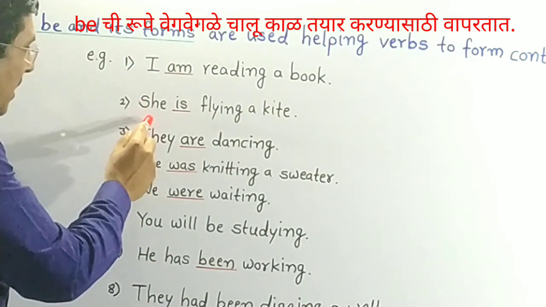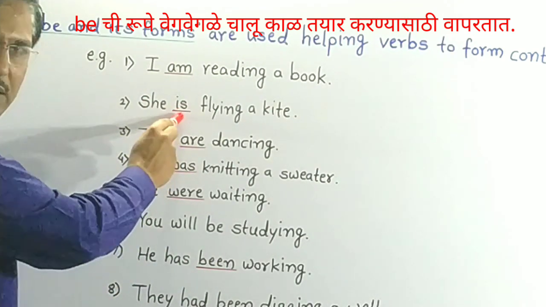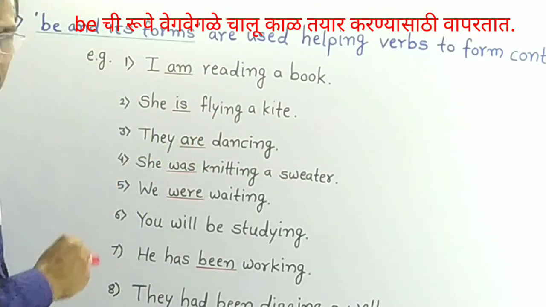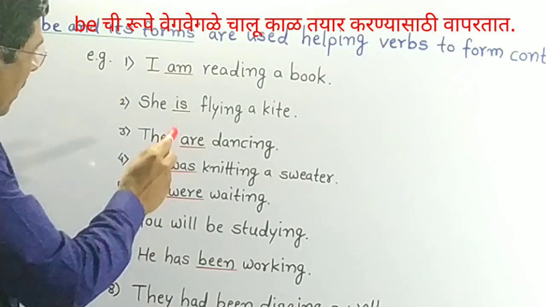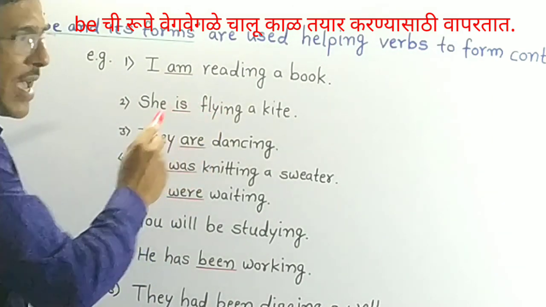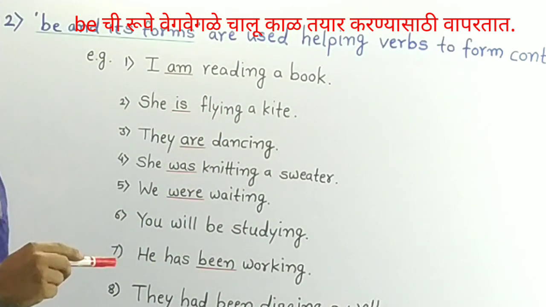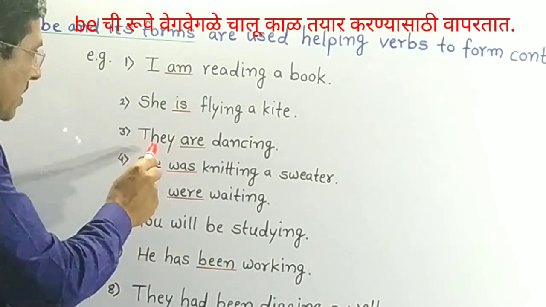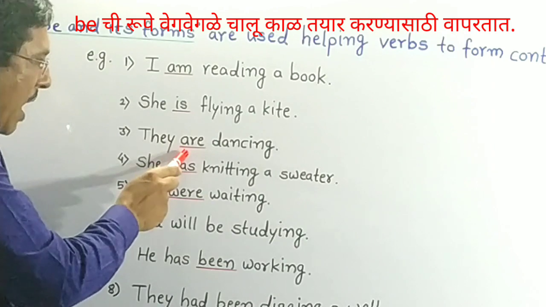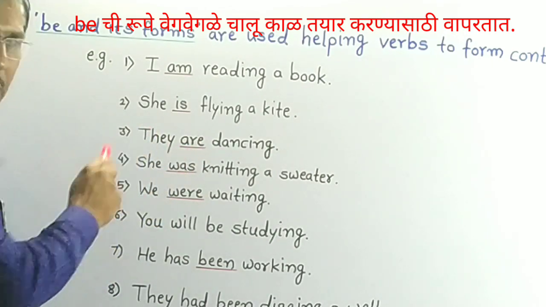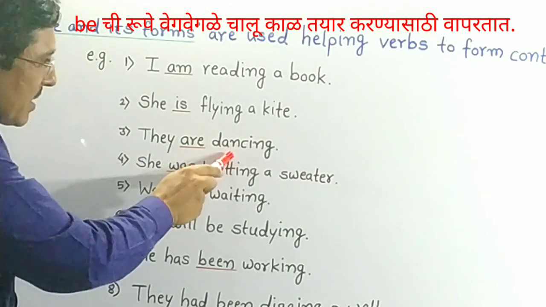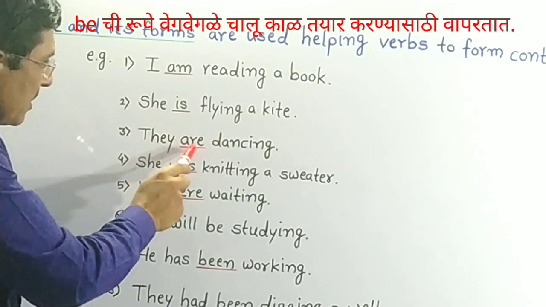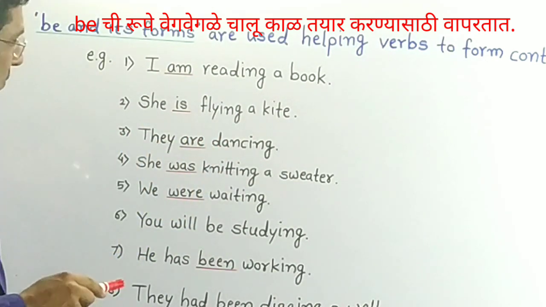In the second sentence, is helping verb, flying is main verb, and this is flying indicates present continuous tense. In the third sentence, are is used as helping verb, dancing main verb, and there is present continuous tense.